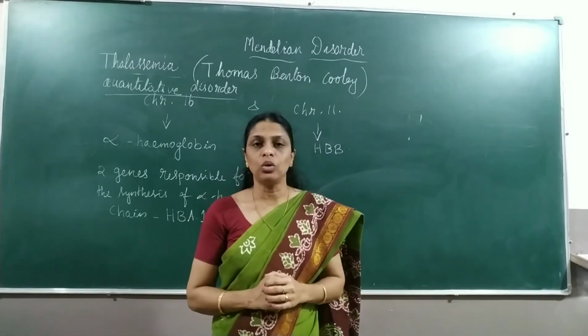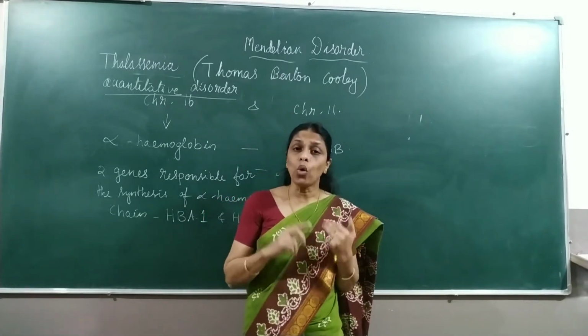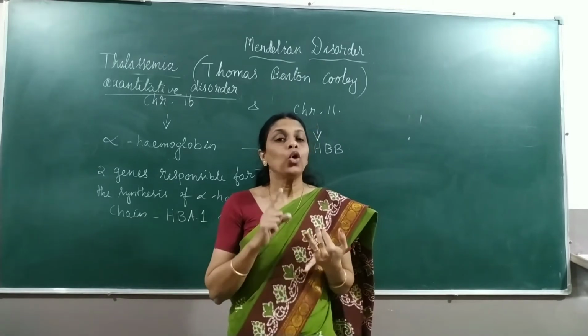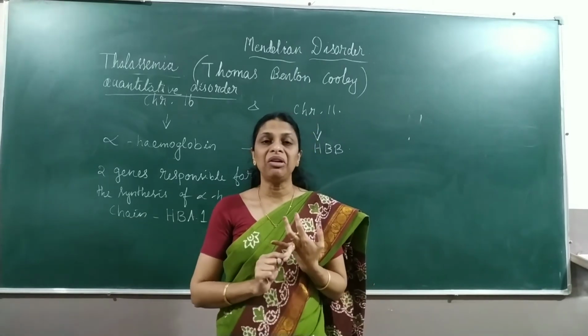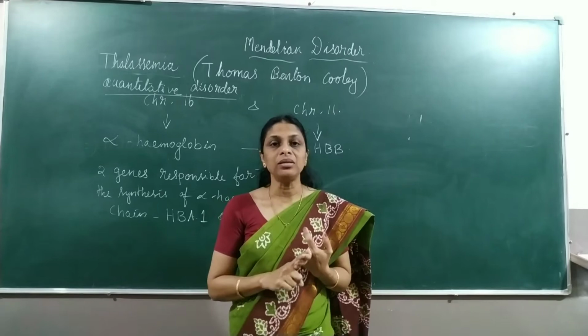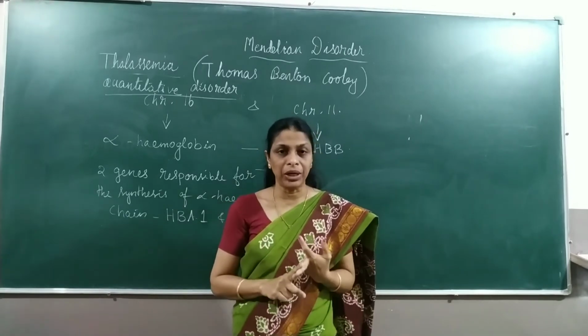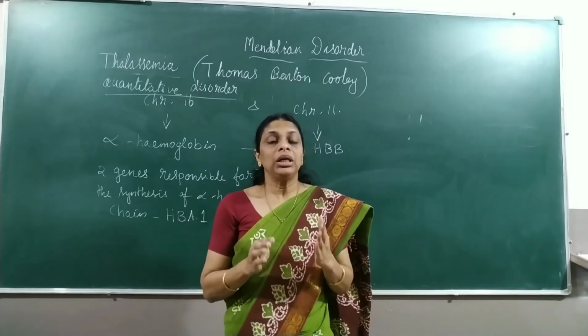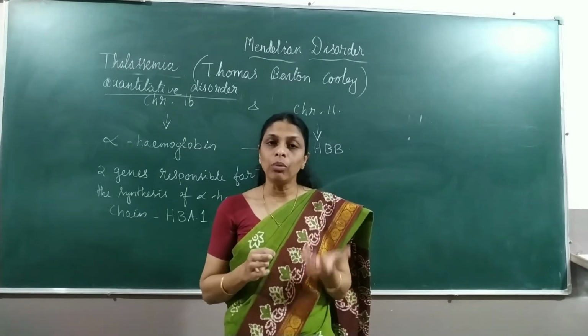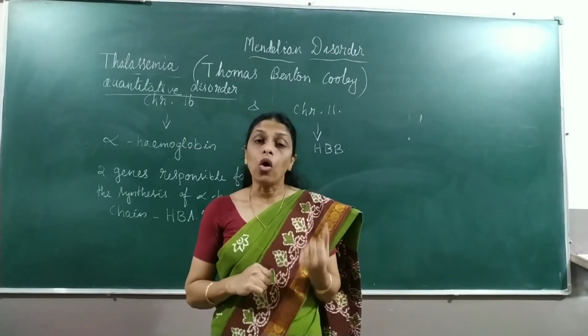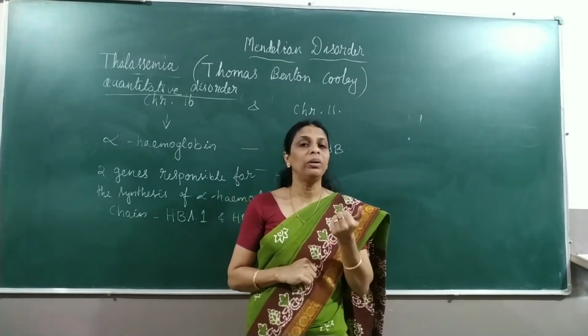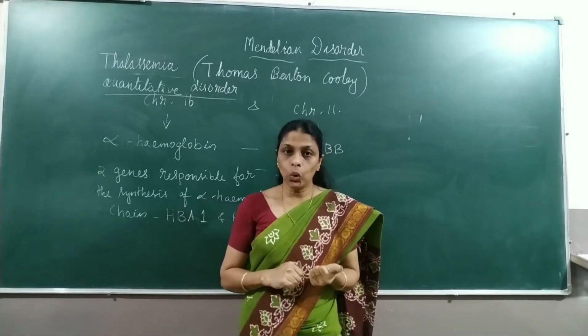Hope you all understood. So what is thalassemia? It is an autosomal recessive disorder. Homozygous recessive individuals will be affected. Heterozygous parents transmit the disease to the offspring, and the quantity of hemoglobin production will be very, very low.